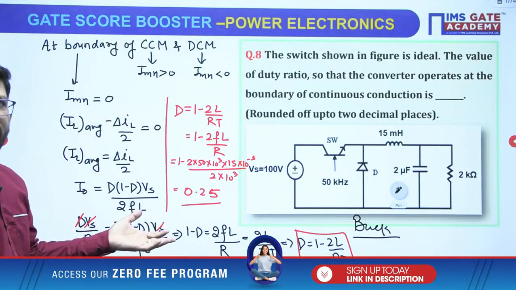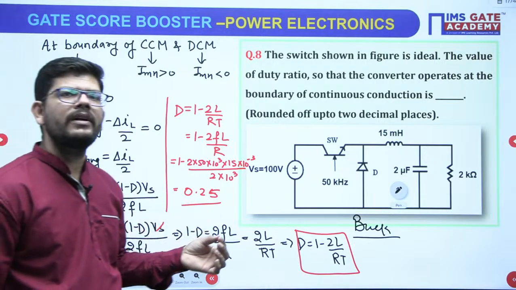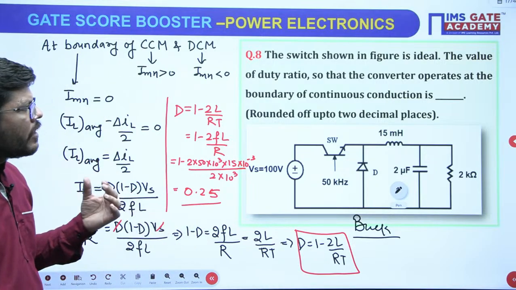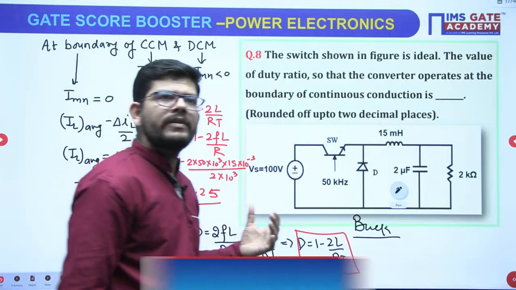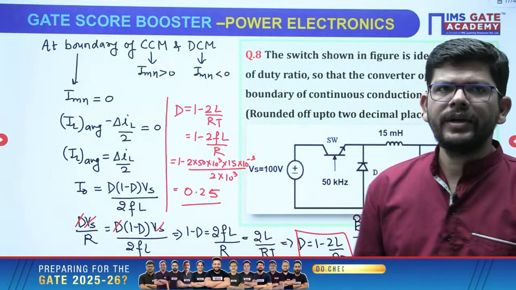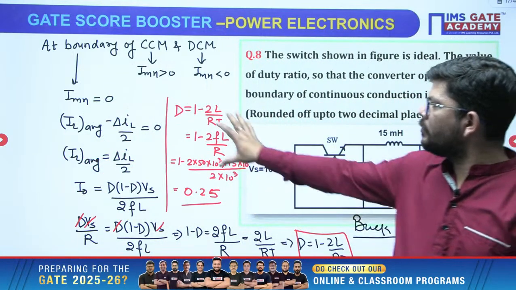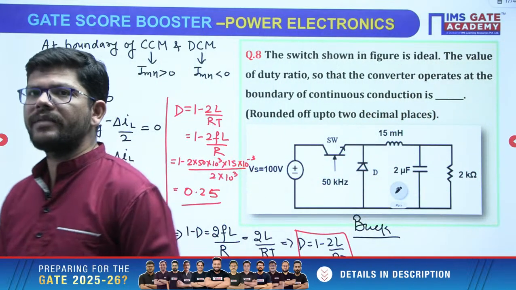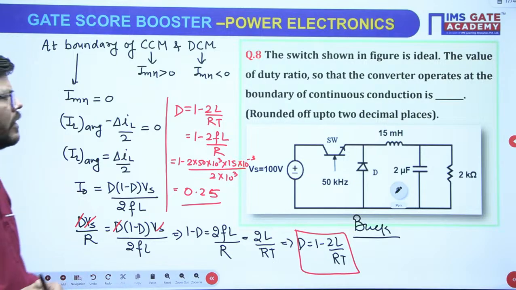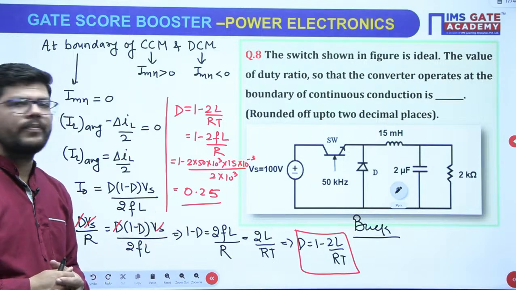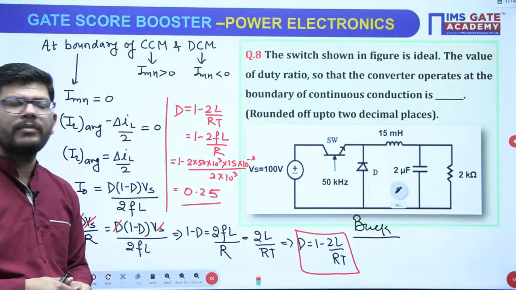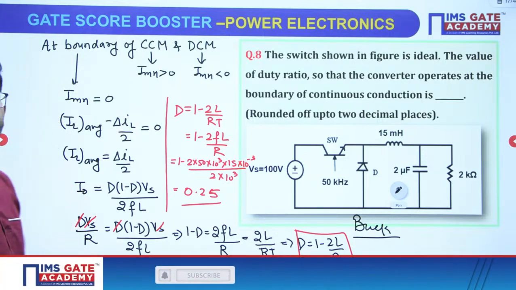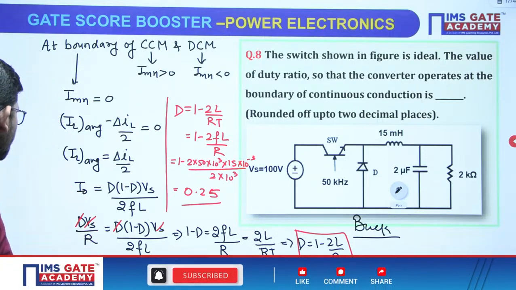This is for a buck converter. They may ask it for a boost converter. They may ask it for a buck boost converter as well. The process will remain the same, okay. So in this way, you have seen one more formula, 1 minus 2L by RT for a buck converter. For boost and buck boost, it will be different, right? So what I can see is that you people are able to give the answer to this question, and the answer is correct. That means this question is clear, right?